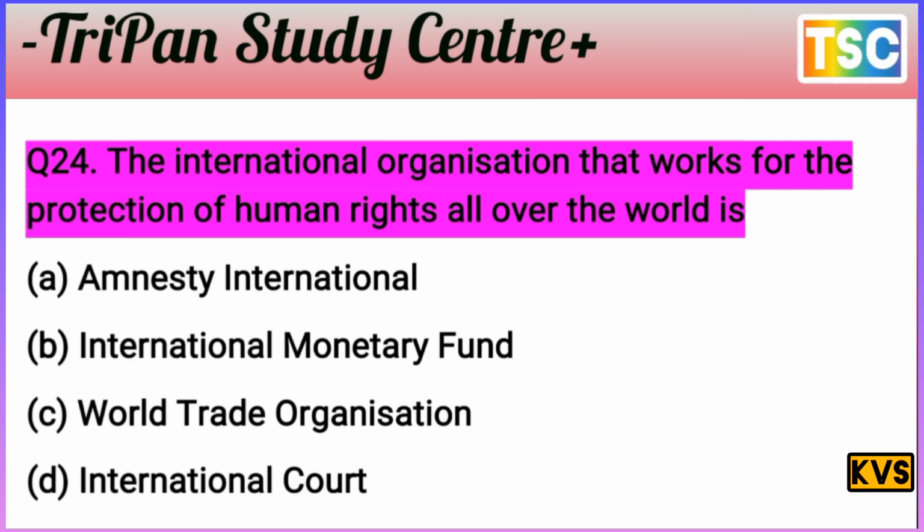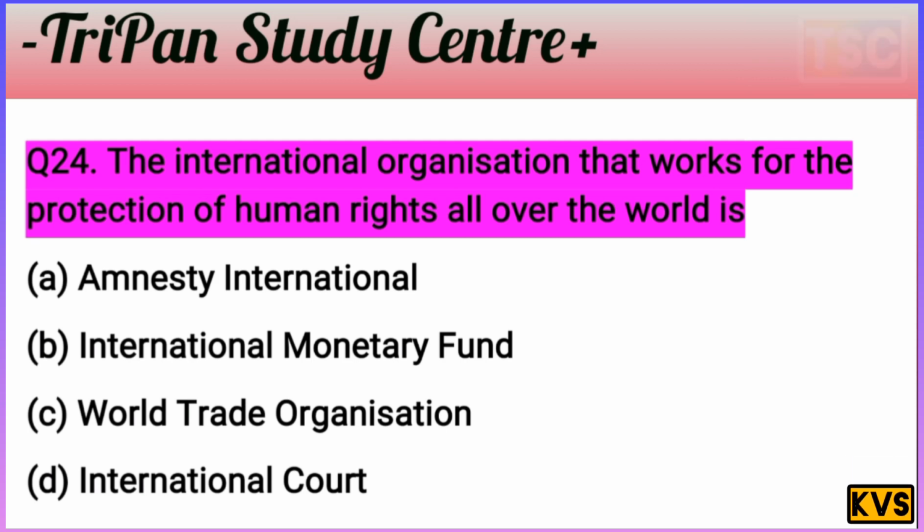You must have a thought of your answer. Let's see what is the answer for this question here. The question is clear. The international organization that works for the protection of human rights all over the world is. The answer is clear: not the International Court, not the World Trade Organization, and not the International Monetary Fund. The answer is Amnesty International. Amnesty International works for the protection of human rights all over the world.